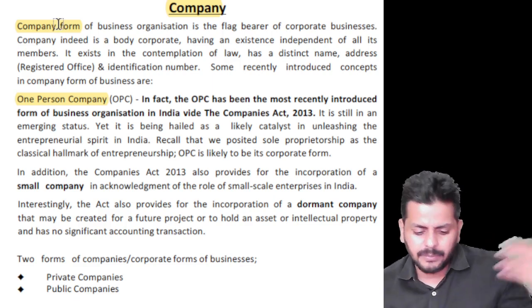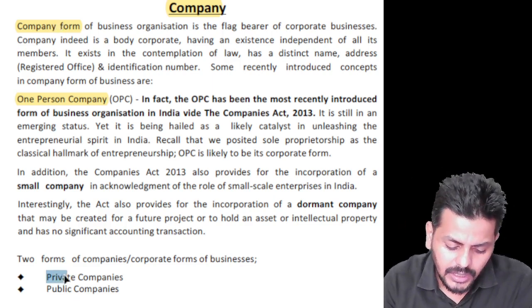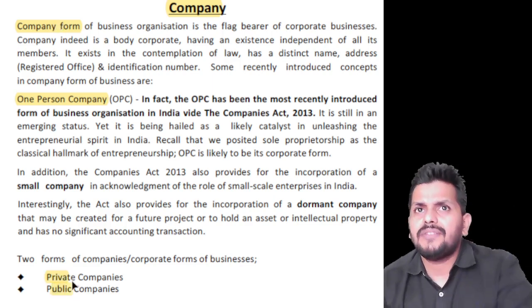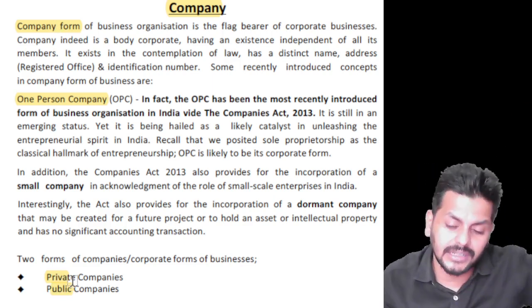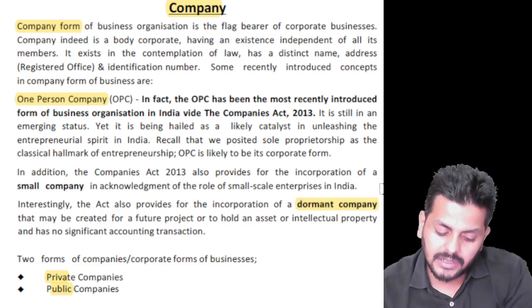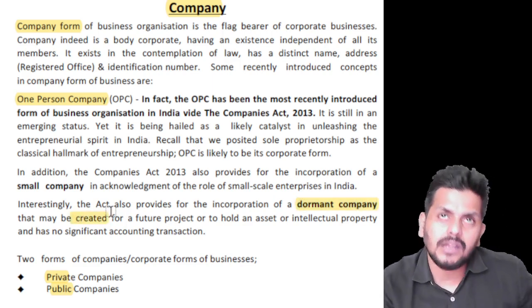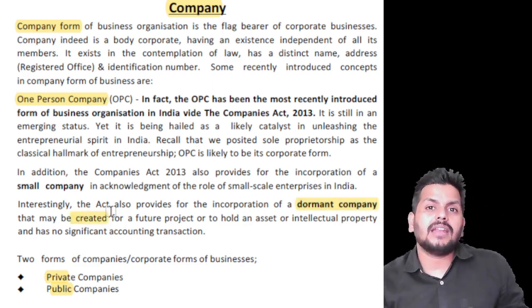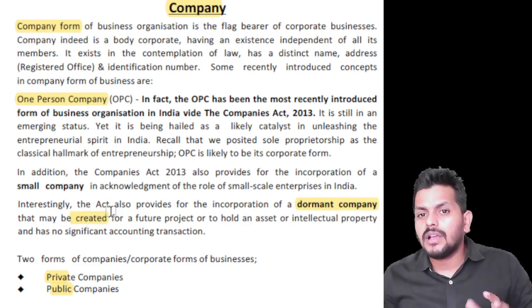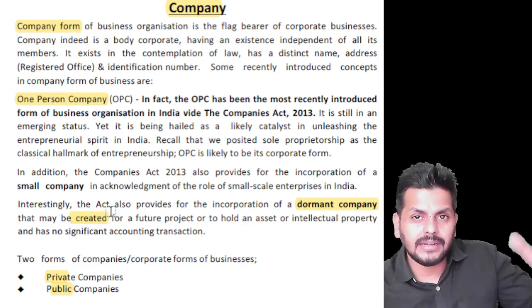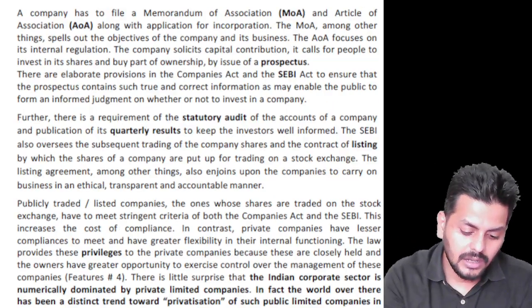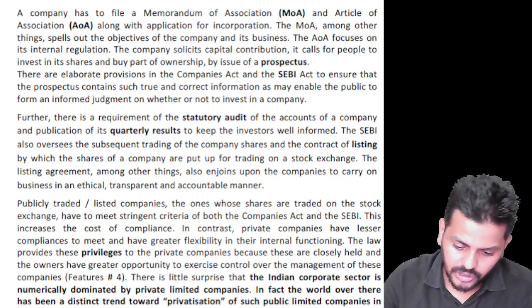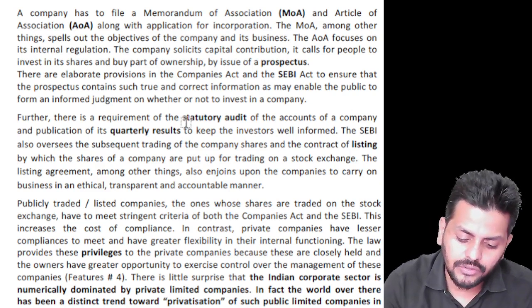Two types: private company and public companies. You can see clearly given. And if you want to start a company, put that on hold and start operations a few years later, then that will be called a dormant company, which is created and held for a future project. You think that name won't be available, or that company may not be in the direction. So you create it now and keep it, so that it will work in the future. Statutory audit is compulsory.